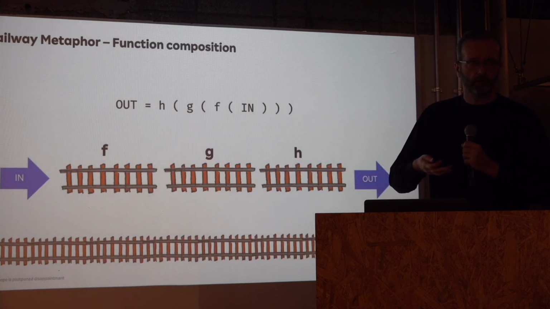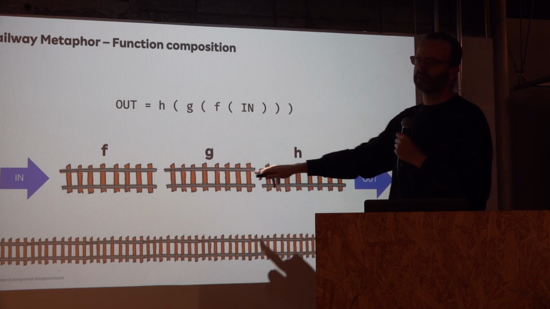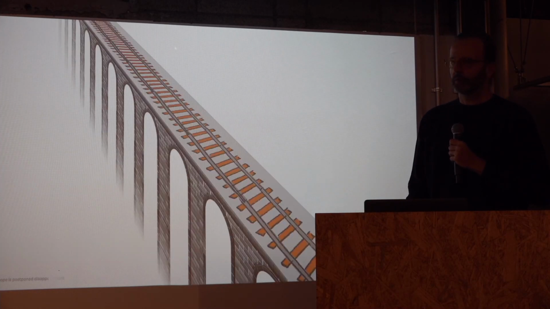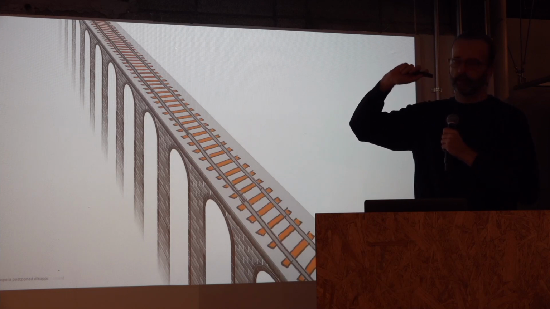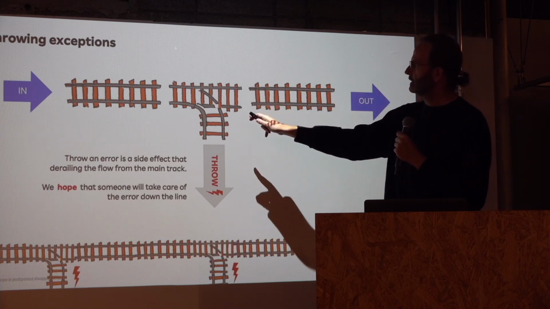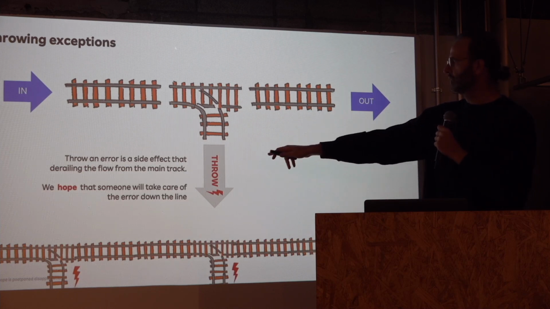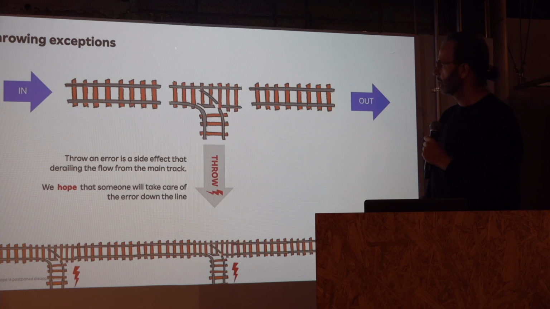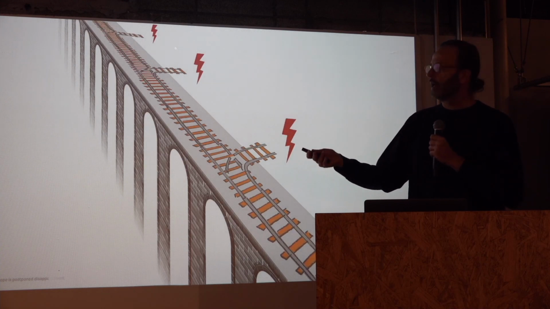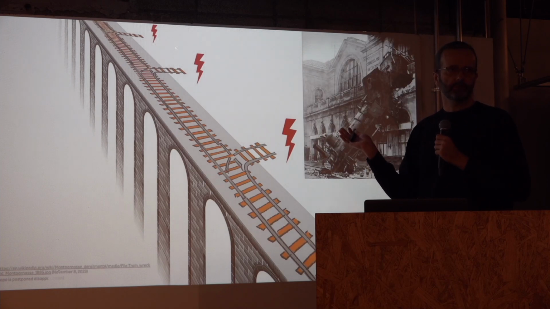So when we build our application, we are basically composing functions. So we are connecting pieces of railway together, and of course the pieces of railway have to match each other, okay? So this is our application. Now, what is throwing an exception? What does it look like? It may look like this, okay? We are derailing from our flow, okay? And then we hope that someone will take care of the error down the line. So we can compose this one. So this is our application now. But what happens is, if we don't catch the error or we catch too late, then a crash can happen. Okay?